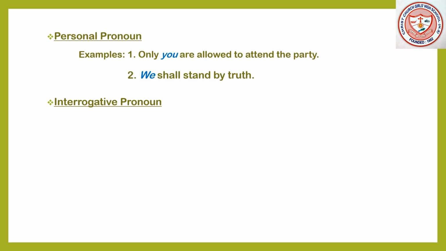Now, we will be talking about interrogative pronoun. Words which substitute for nouns and ask questions are called interrogative pronouns. Let's go through some examples. Number 1. Which is your book? In this sentence, which is an example of interrogative pronoun.